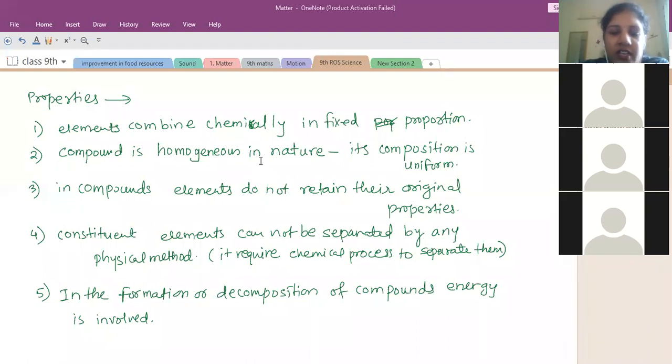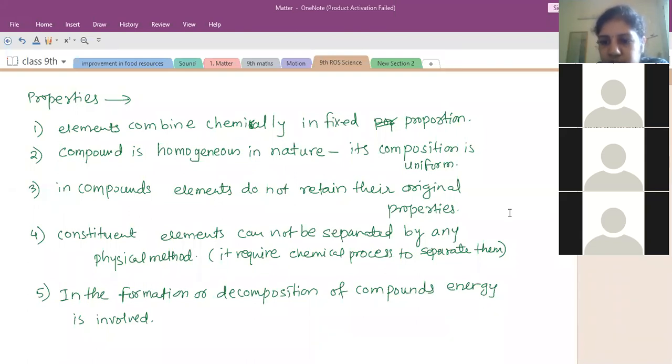Yes, right. They don't need any chemical process. By simple physical methods, constituent particles can be separated. Just like sand and water, by sedimentation we can separate the sand particles. Only sedimentation and decantation, or filtration, is enough to separate them. With salt and water, only evaporation is enough for the water to be separated and the salt left behind. Okay. Then the last point. Ashish?